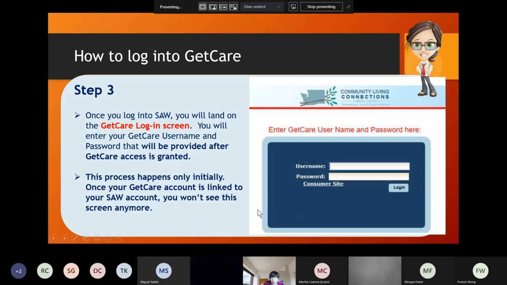But there's a function in GetCare where you can link your GetCare account and SAW account. Once your accounts are linked, you don't have to go through this step 3, so you won't see this screen anymore. Later on, when I log into GetCare and show you how to log in, since my SAW account and my GetCare account are linked, you won't see the screen when I do that. Okay, so far so good. Okay, great.